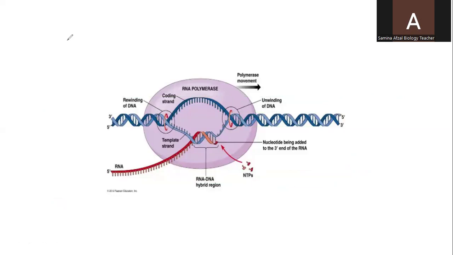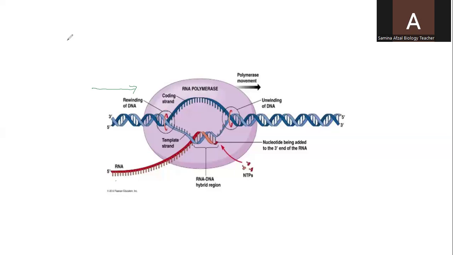Here you can see the DNA double helix, and the process goes from this direction towards that direction. Here you can see the RNA polymerase on which the DNA strand is attached, and unwinding of the DNA strand has started.